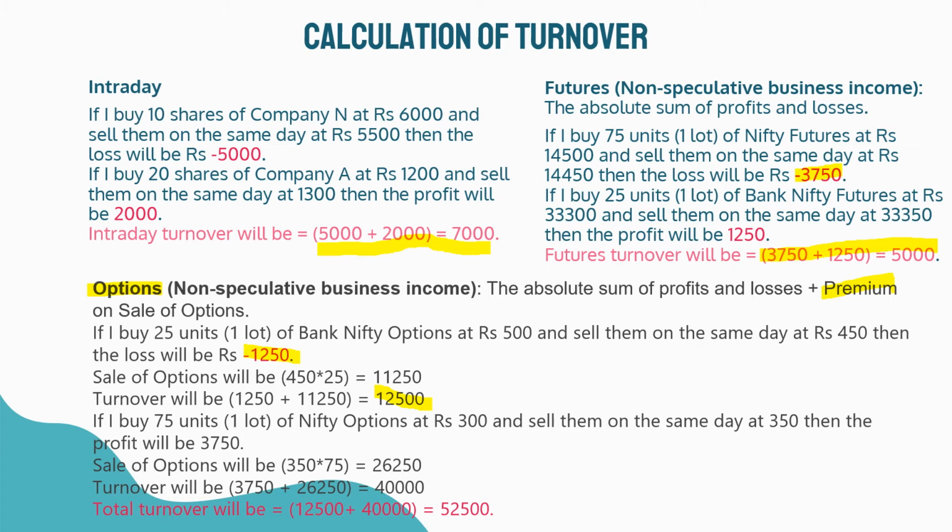If I buy 75 units, one lot of Nifty options at 300 rupees and sell them on the same day at 350, then the profit will be 3,750. Sale of options will be 350 * 75 equals 26,250. Turnover will be 3,750 plus 26,250 equals 40,000. Total turnover will be equal to 12,500 plus 40,000 equals 52,500. Get the profit and loss statement from your broker.